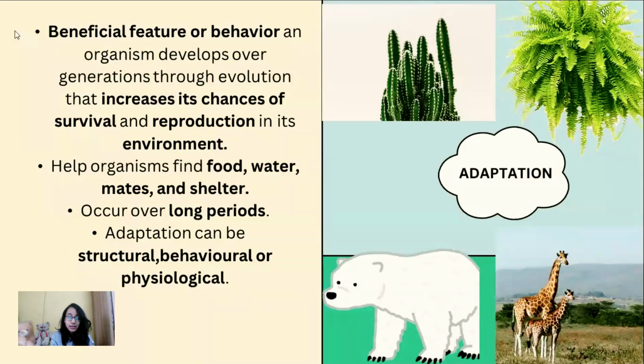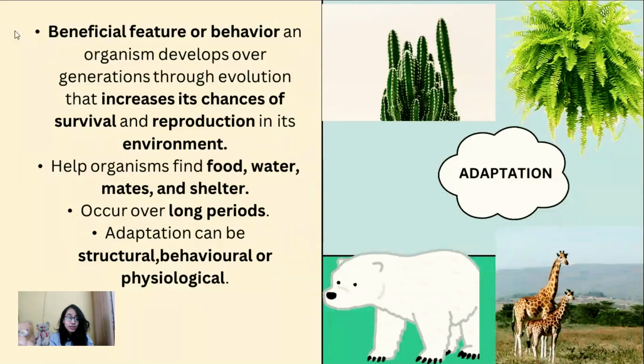The next thing that we see is adaptation. Adaptation is nothing but a beneficial feature or behavior an organism develops over generations through evolution that increases its chances of survival and reproduction in its environment. The more it adapts itself, the more its chances of survival increase. The organism that adapts itself well to the surroundings has greater chances of survival than the organism that cannot adapt itself to the surroundings and gets extinct.